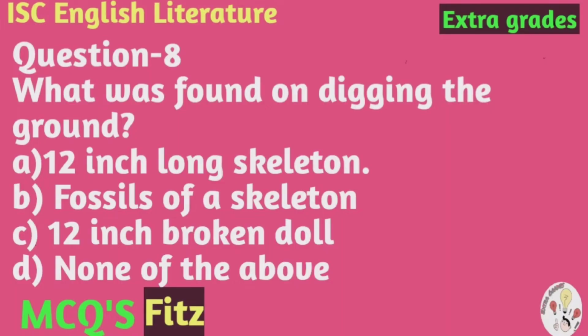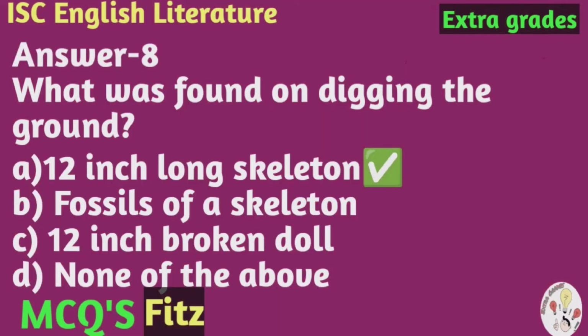Question number 8. What was found on digging the ground? The options are A. 12-inch long skeleton, B. Fossils of a skeleton, C. 12-inch broken doll, D. None of the above. And the correct answer is A.